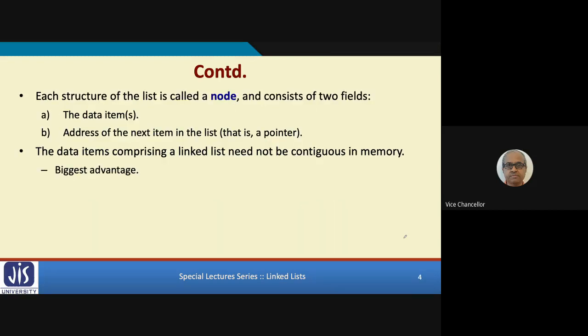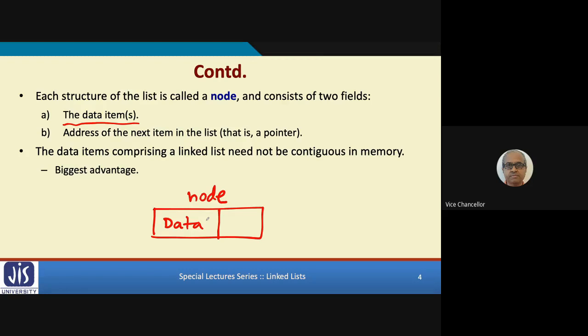So basically, in the example, whatever we are calling a structure consists of two parts logically, and this structure we refer to as a node. The first field is the actual data which you are storing. Well, this can be anything. This can be a single data. This can be multiple things.